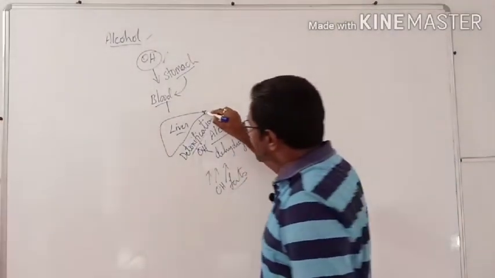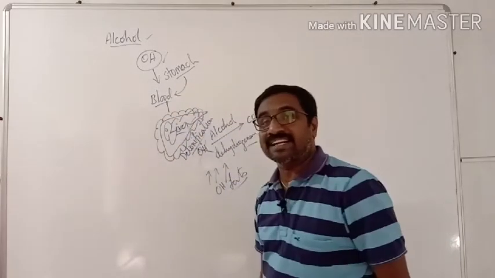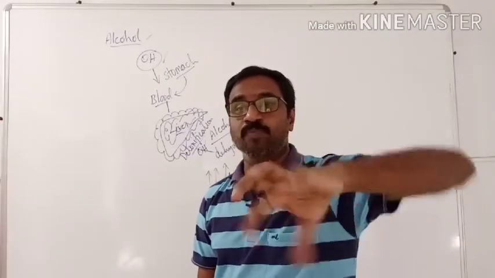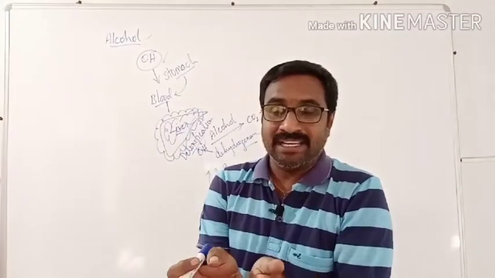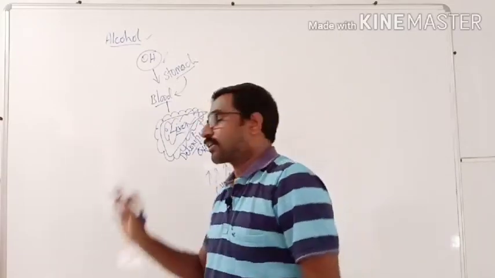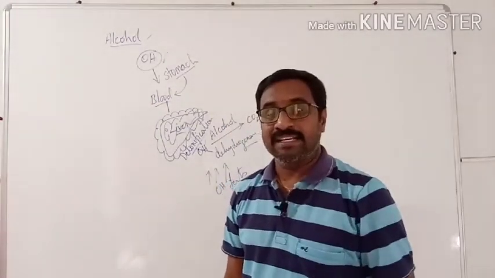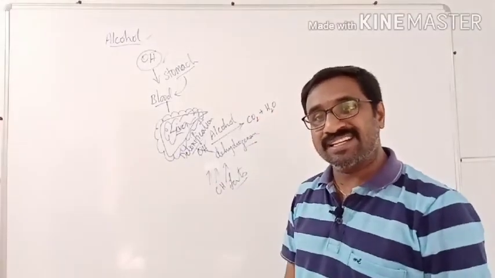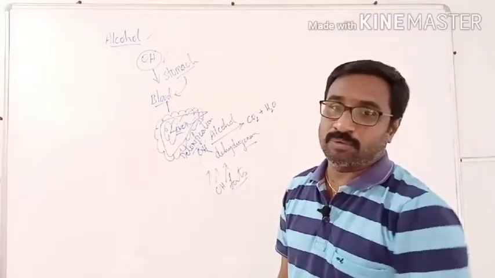And these fats accumulate around the liver and cause liver cirrhosis. The liver cells get damaged, the liver gets spoiled and enlarged and does not work properly, and that is called fatty liver syndrome. It is also called liver cirrhosis. That's what happens. Normally elders say that if alcohol is consumed, the liver will get damaged. That is liver cirrhosis, or we can also call it by the other name, fatty liver syndrome.